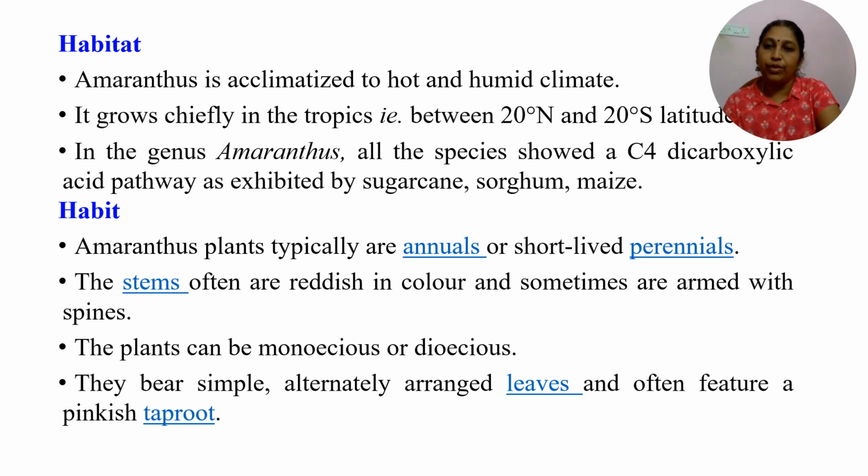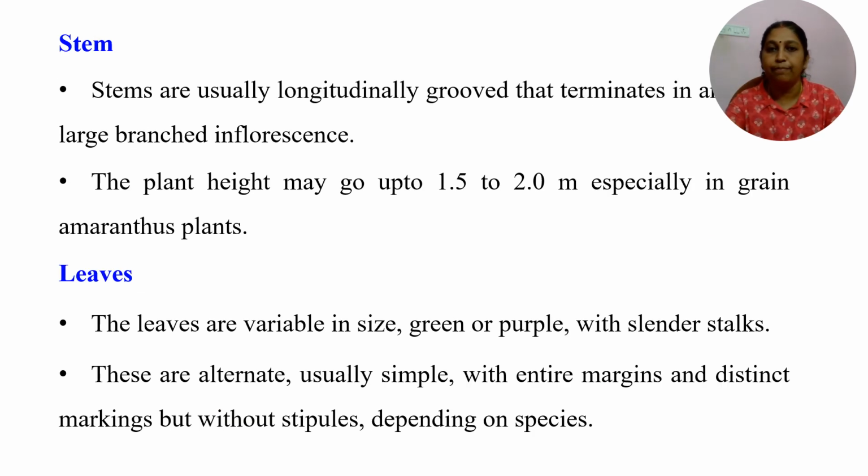Monoecious means both the male and female flowers are present in the same glomerule, whereas dioecious means the male and female flowers are present in different glomerules of the same inflorescence. They bear simple leaves which are alternately arranged, and apart from the pigmentation in stem and leaves, pigmentation can also be seen in the taproot system of Amaranthus.